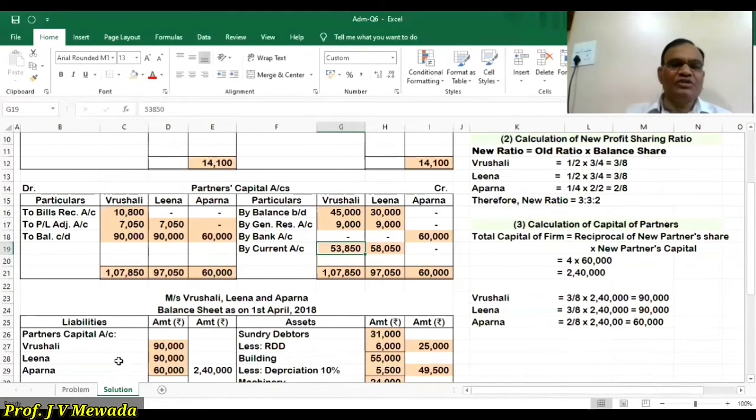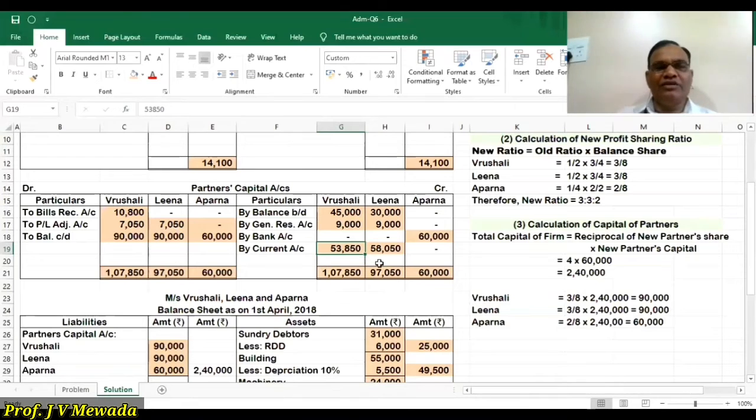If it was through cash, then we would have written by cash or by bank. But now it is through the current account. So which balance is this? This is not the credit balance, this is the debit balance. If the current account is on the credit side, it is a credit balance and is shown on the liability side.